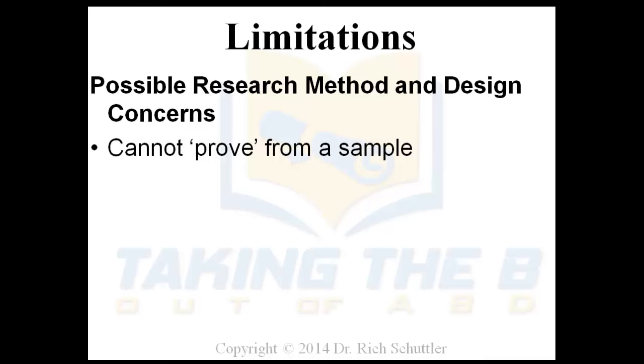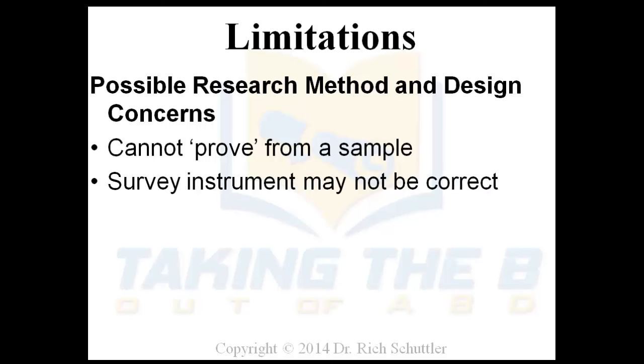When you start to hear or read about how researchers prove something, that may be something that you think of as that consumer research that says, wait a minute, I need to find out what they're talking about because they may be using the words incorrectly. The survey instrument may not be correct. You may not have the exact instrument for the tool that you really should have to use to do the research.